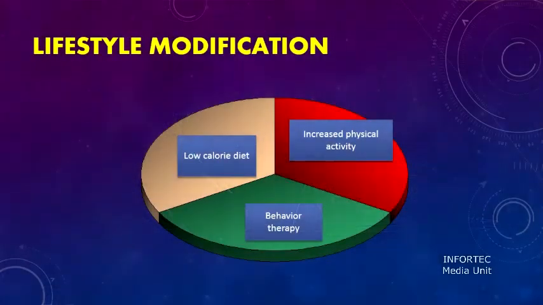And then we hope that the changed lifestyle will continue for the rest of the life of the child to maintain a healthy BMI. So this lifestyle modification includes 3 main components: introducing a low-calorie diet, increase physical activity, and behavior therapy.